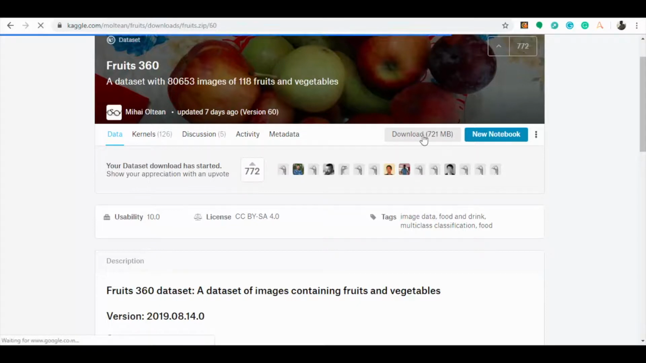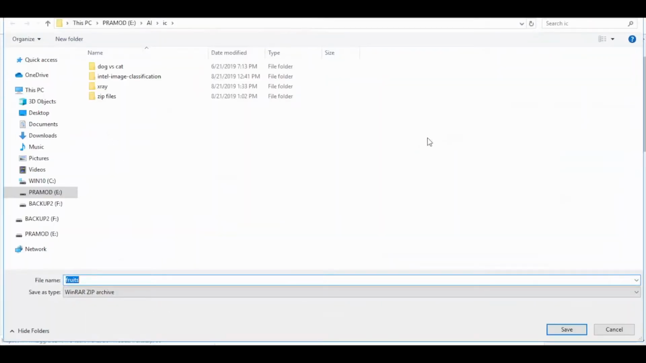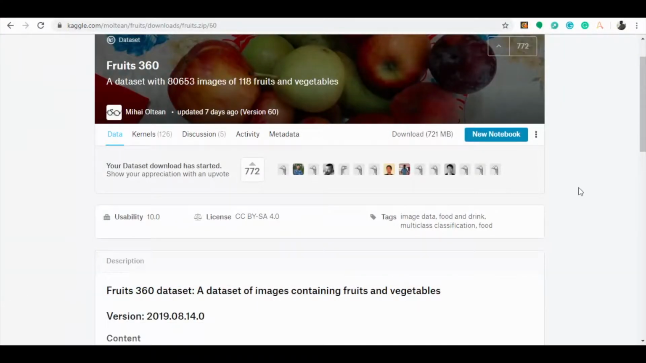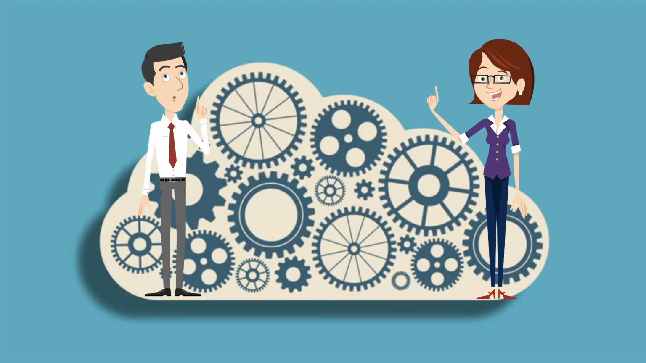This data is a zip file and it has been downloaded into a specific location. This data has a huge number of fruit images which have multiple categories like apple, blueberry, pomegranate, banana, etc. Let us see what we can do with them, Jessica. I'm waiting for that, John, and you know that.